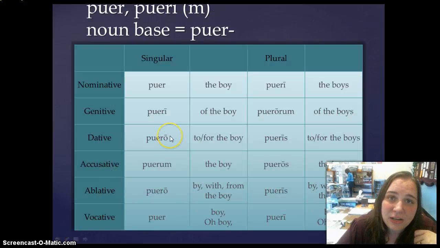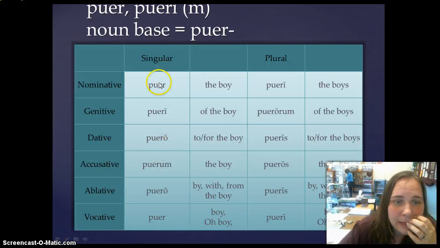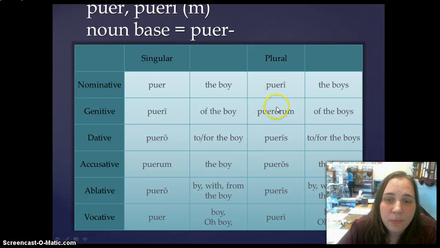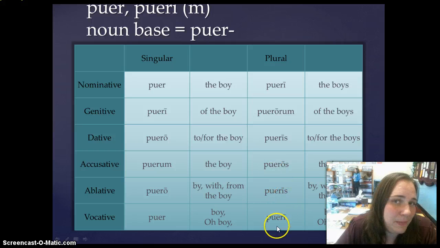So let's look at two examples or paradigms. Puer, pueri, with its noun base puer, will decline puer, pueri, puero, puerum, puero, puer. Pueri, puerorum, pueris, pueros, pueris, and pueri. Okay?